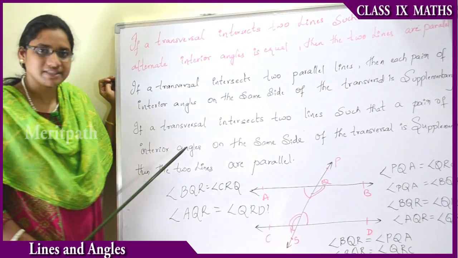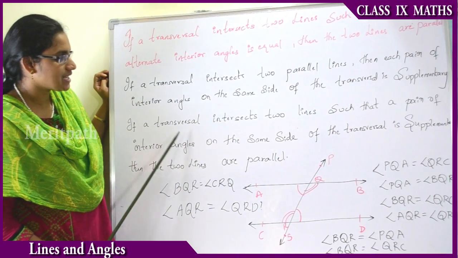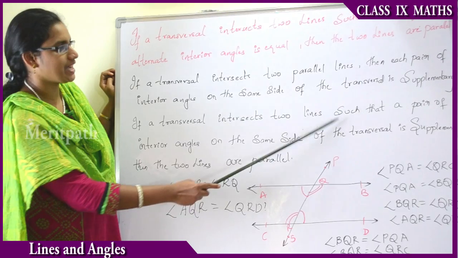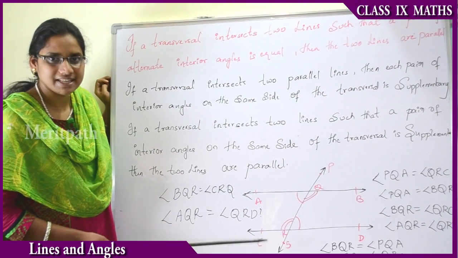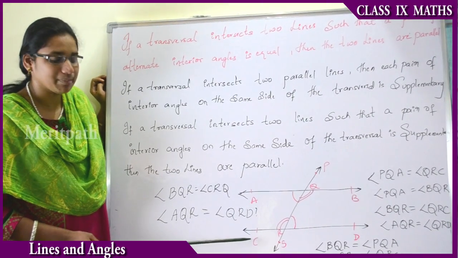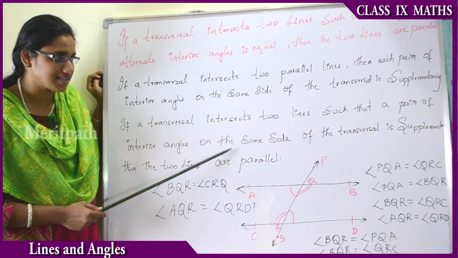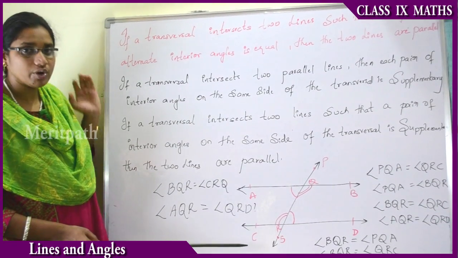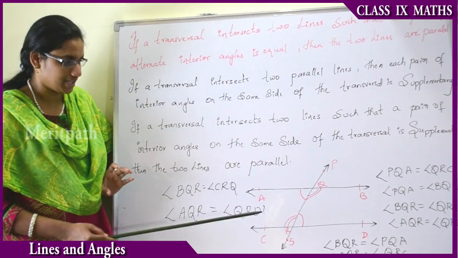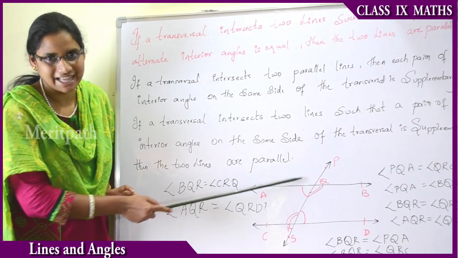Let us see one more statement: if a transversal intersects two lines such that a pair of interior angles on the same side of the transversal is supplementary, then the two lines are parallel to each other. This is the vice versa of the previous statement, right? Now, let us conclude all the points we have learned in two parallel lines and a transversal.